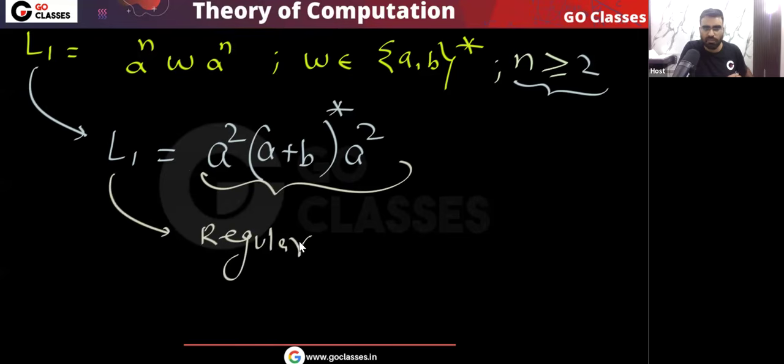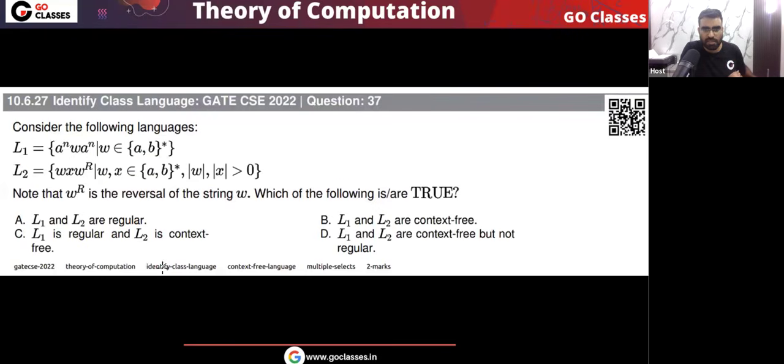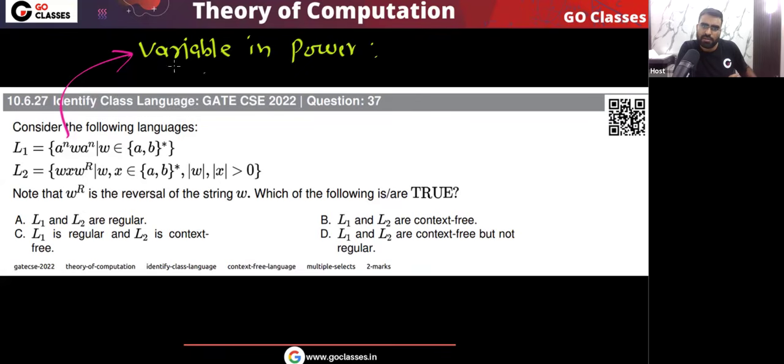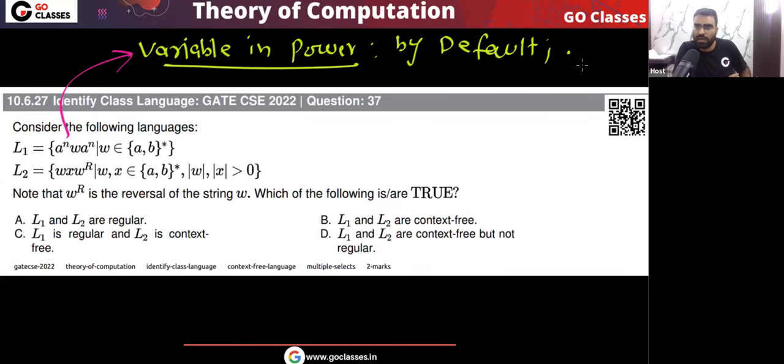But remember, when the range is not given, then you always have to consider n greater than equal to 0. Okay, is this clear? So here in this question, the range of n is not given, so always consider this as greater than equal to 0. This is the variable in power. By default, n is greater than equal to 0. So you can easily see this language is actually regular.